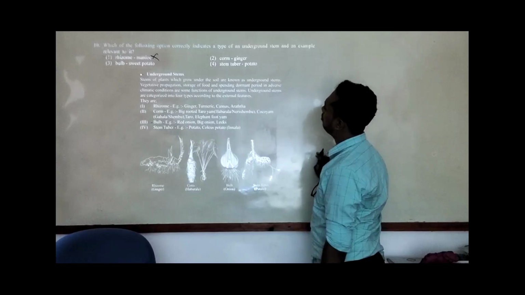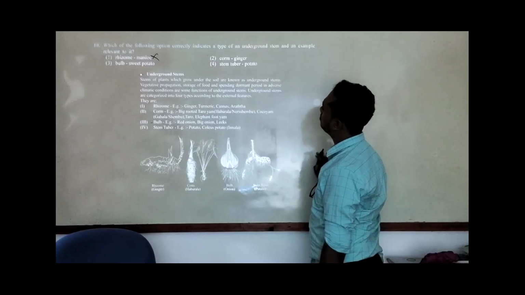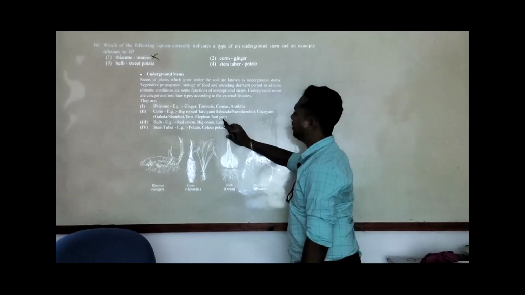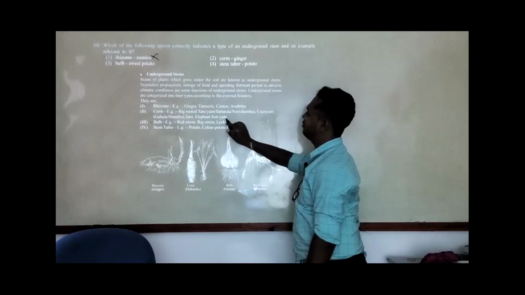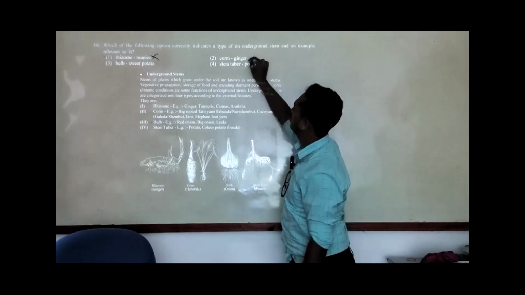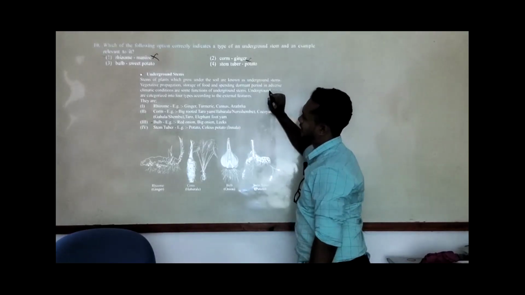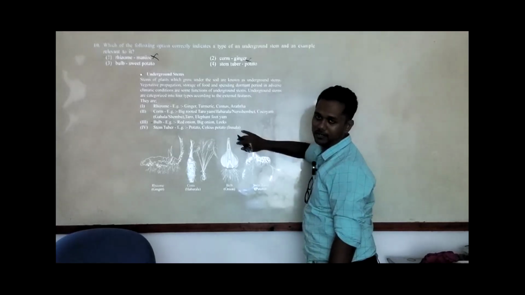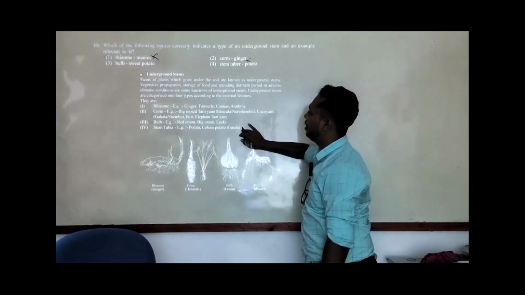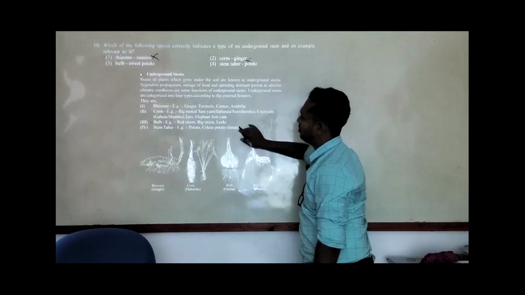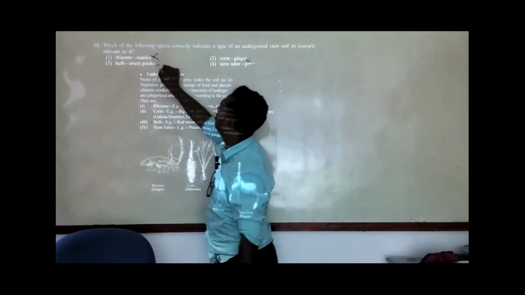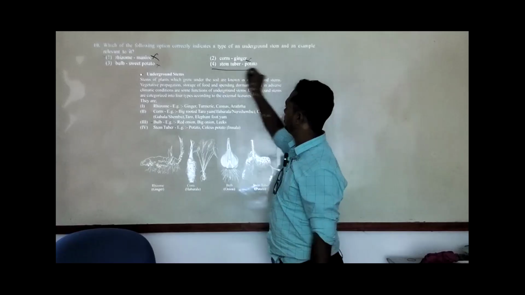No, corn is not ginger. Corm is mainly for cocoyam, taro, and elephant foot yam. Then bulb, sweet potato? No, sweet potato mainly propagates by runners, not by bulbs. So that is also wrong. So the correct answer here is the fourth answer.